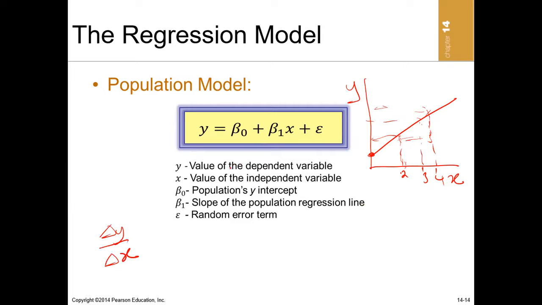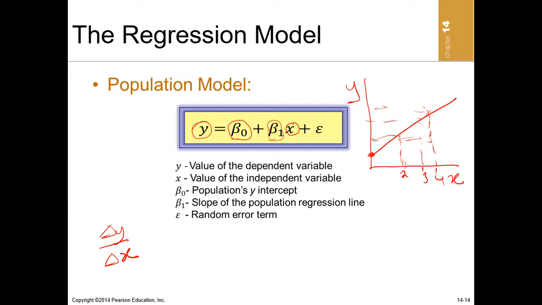So in other words, in every regression model, there is a dependent variable, which is the y. There is the y-intercept, which is beta naught. There is the x variable, which is the independent variable. Then there is beta 1, which is the slope of the regression equation, that is, the change in y as a result of changing x.